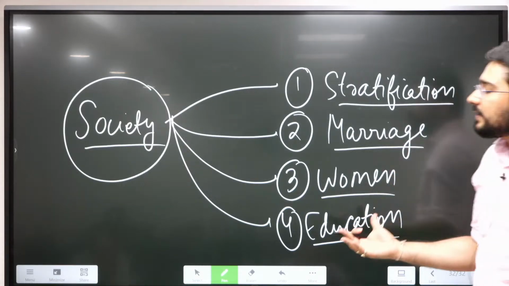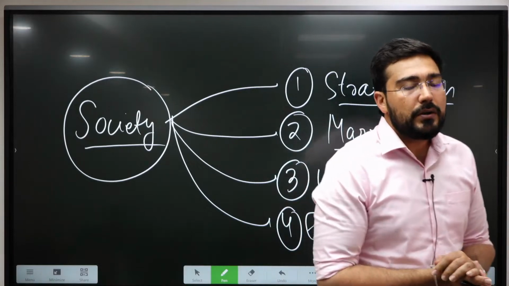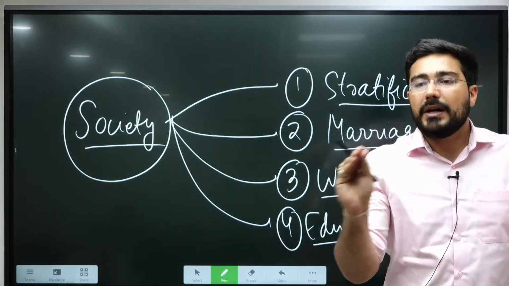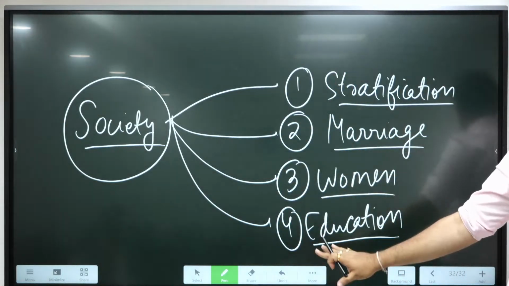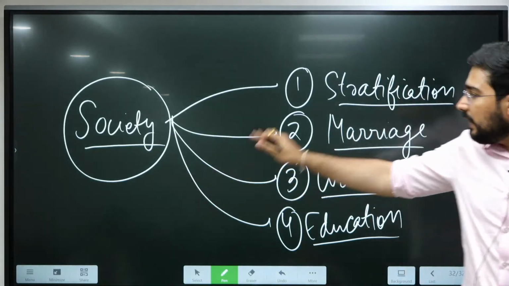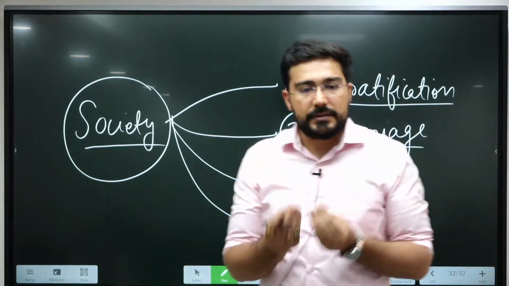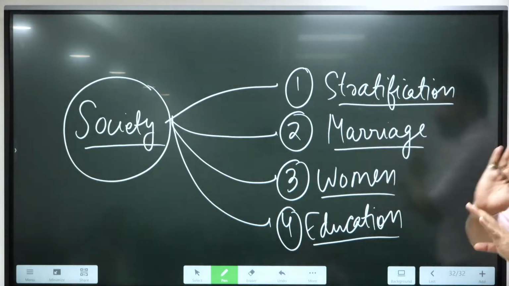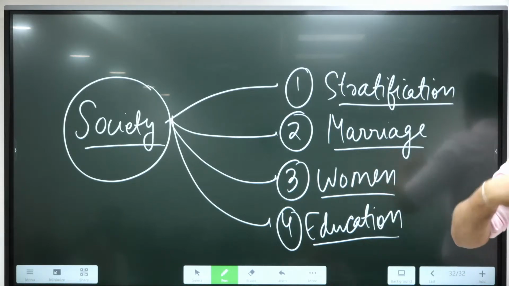So whenever we discuss about society, UPSC asks these kind of questions in exam. What was the transition of society from early Vedic to later Vedic period? So what are the pointers on the basis of which you are going to differentiate a society? These are going to be your subheadings. So every institution has certain characteristics and you have to remember this. Without this, we are never going to write very good answers. But this is one thing which we'll learn with the period of time.